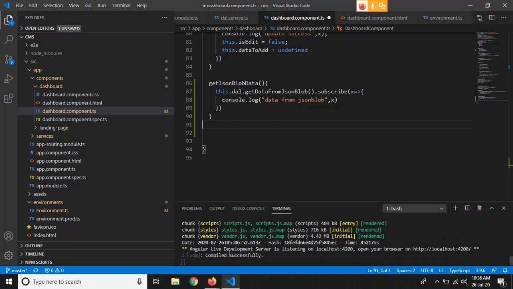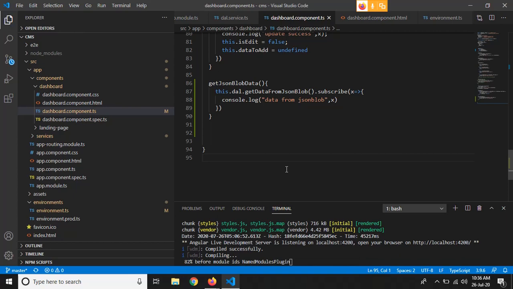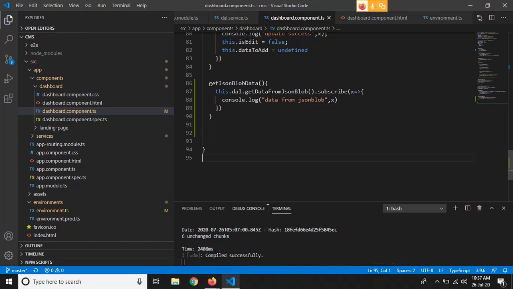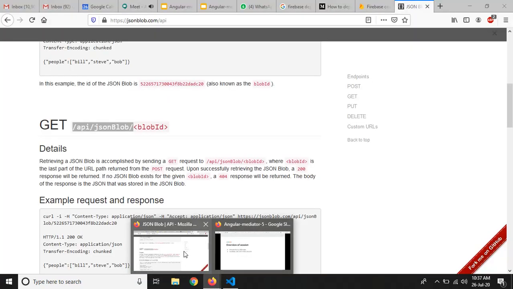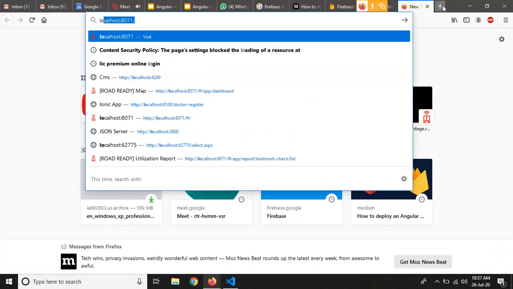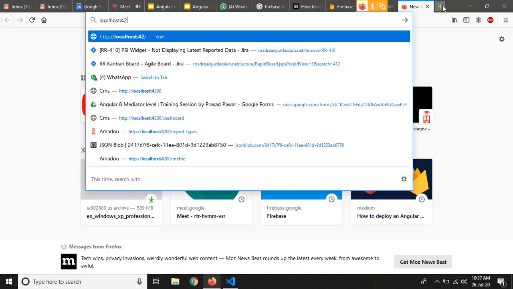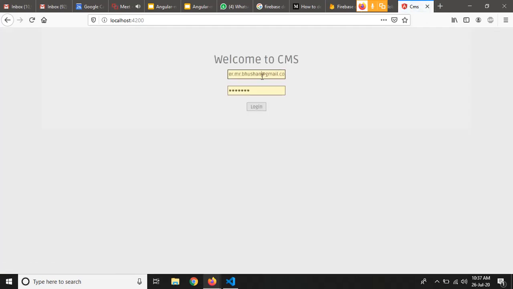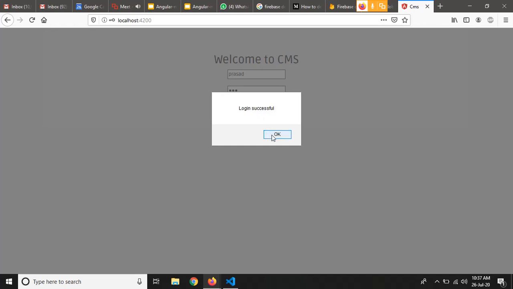Right, so now our application is compiled. Let us save this and check if we can see it on the login at localhost. It will be available on localhost 4200. I think we have set the username as Prasad and the password is 123. Okay.